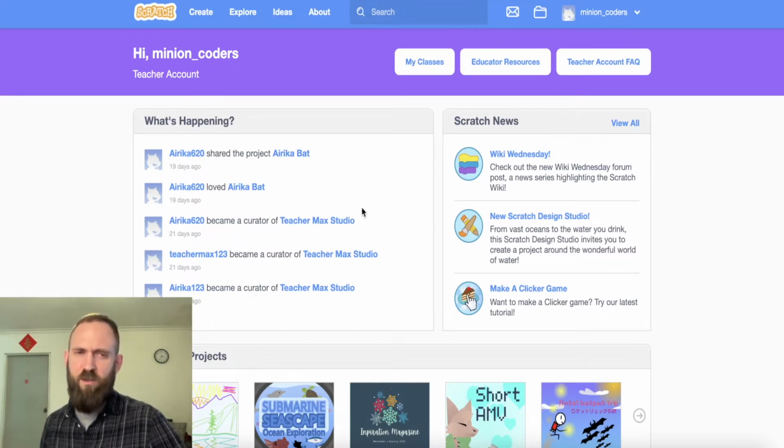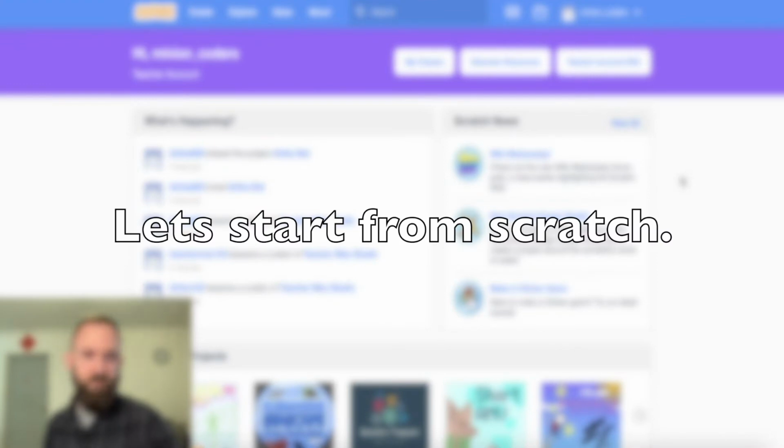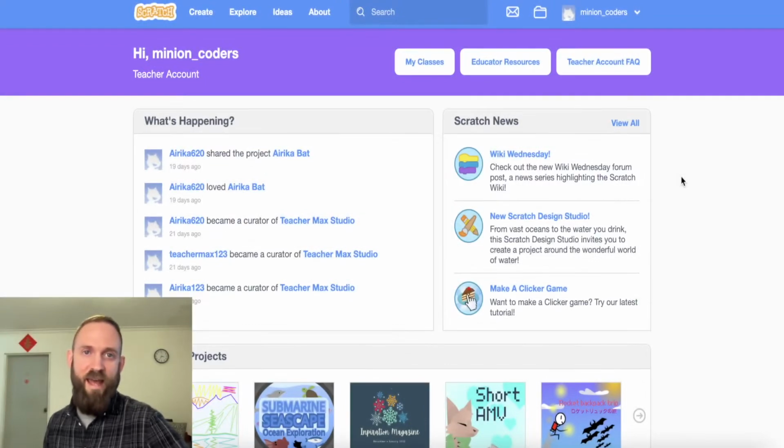Why is it called Scratch? That might be my first question. Well, there is a saying in English, and it's quite a useful saying. A saying is something we like to say many times when we want to tell someone an idea. This saying is, let's start from scratch. That means let's start right at the beginning with an empty blank piece of paper. That's what we call starting from scratch, which is a little bit like what we're doing now.